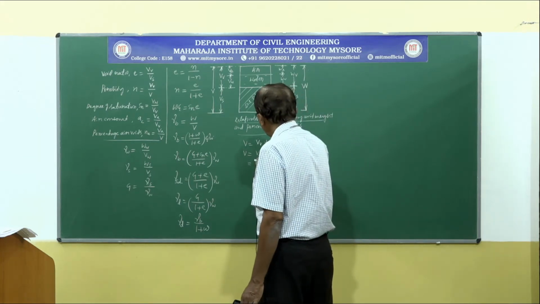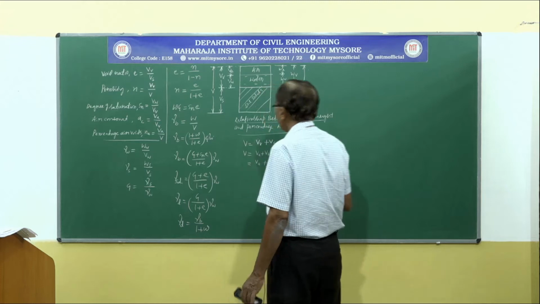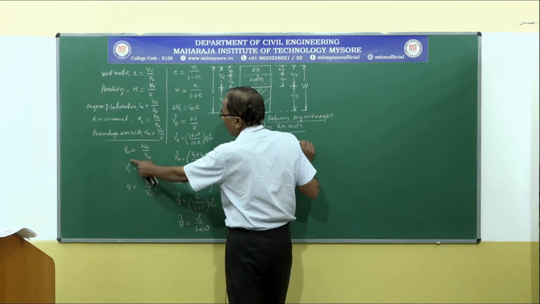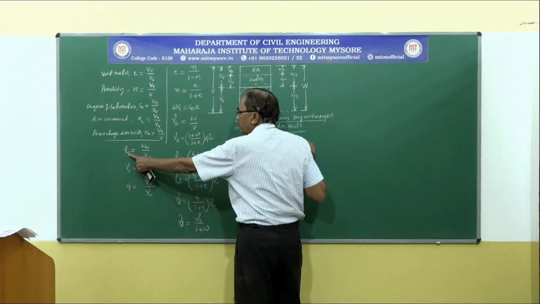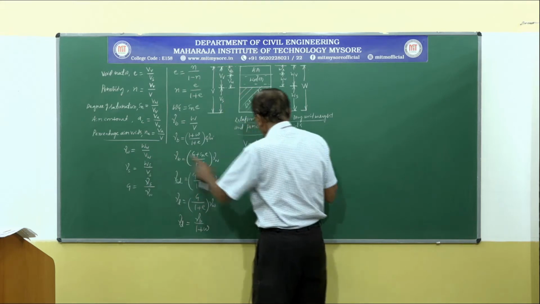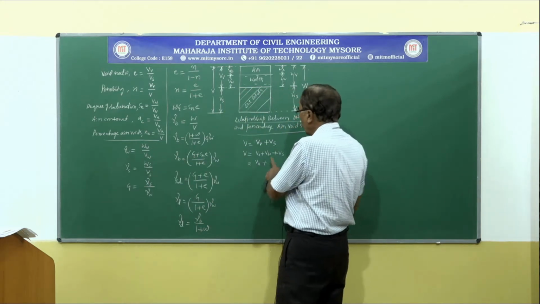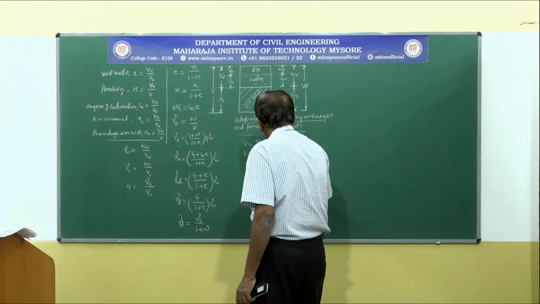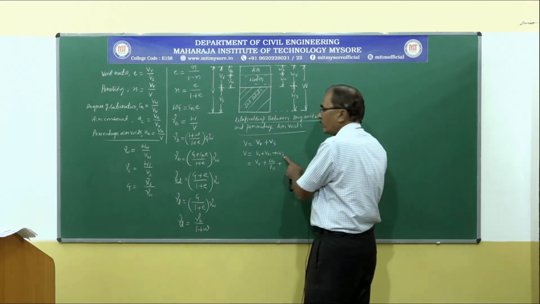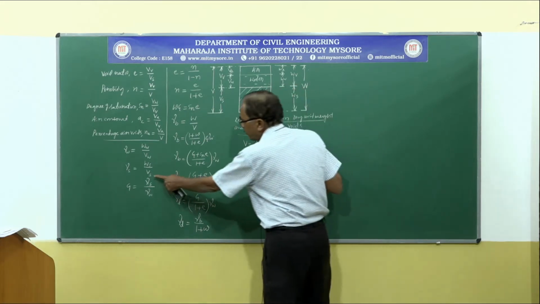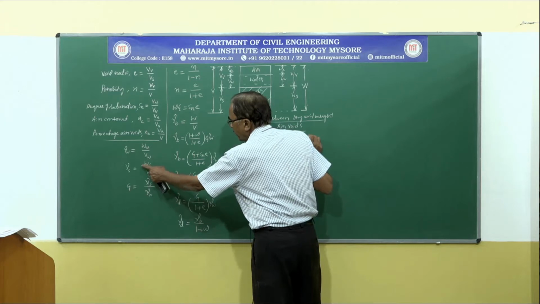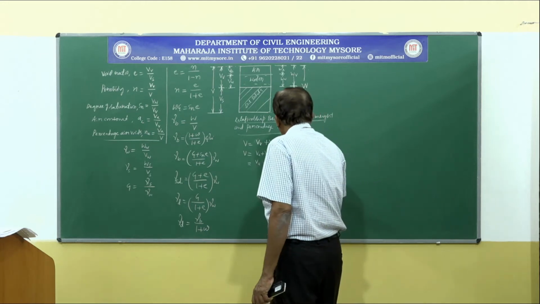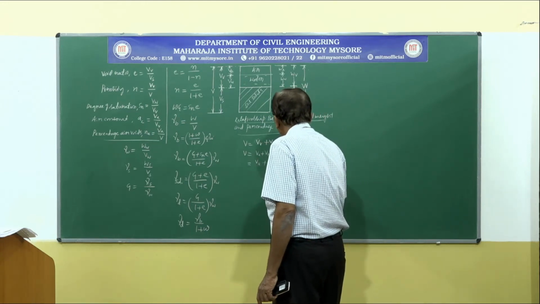This can also be written as volume of air plus volume of water. We know that unit weight of water is equal to weight of water divided by volume of water. Therefore, volume of water is equal to weight of water divided by unit weight of water. Similarly, in place of volume of solids, we can write weight of solids divided by unit weight of solids.